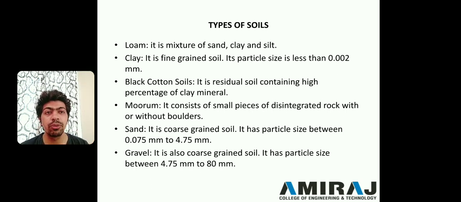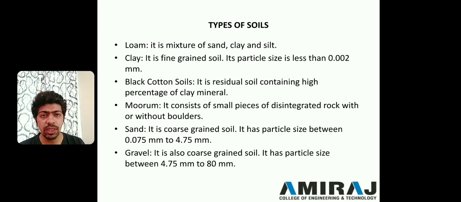Going to discuss muram. It contains small pieces of disintegrated rocks with or without boulders. What are boulders? Boulders are large or big size gravels. If these are small particles of disintegrated rocks, then it is known as muram.